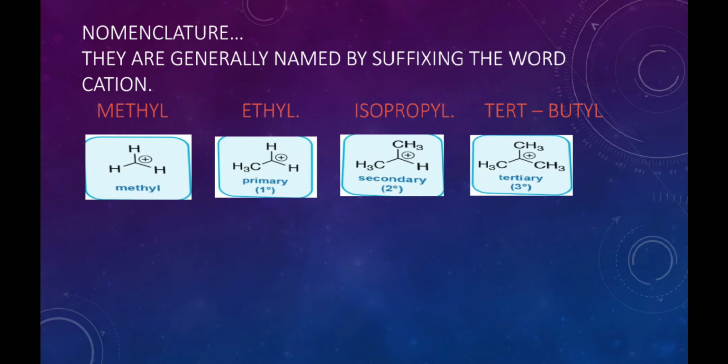The first one is the methyl carbocation, having one carbon atom. The second one is ethyl carbocation having two carbon atoms. Third one is the isopropyl carbocation having three carbon atoms, and the positive charge is present on the second carbon atom. And the last one is tertiary butyl carbocation having four carbon atoms.